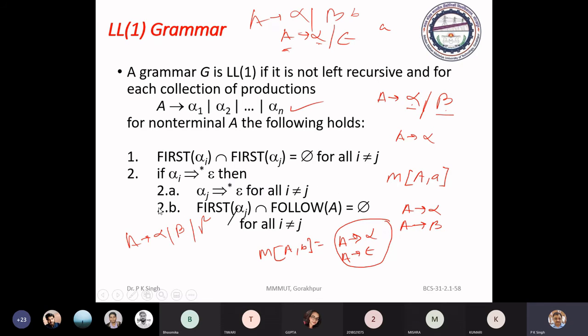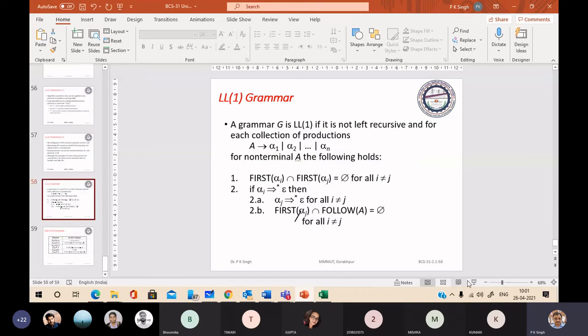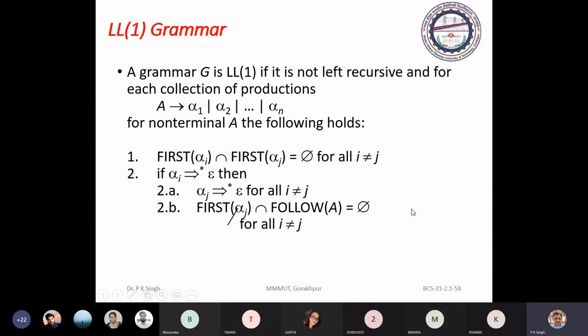So to test whether a particular grammar is LL1 or not, okay, let us clear this, you have to test this.